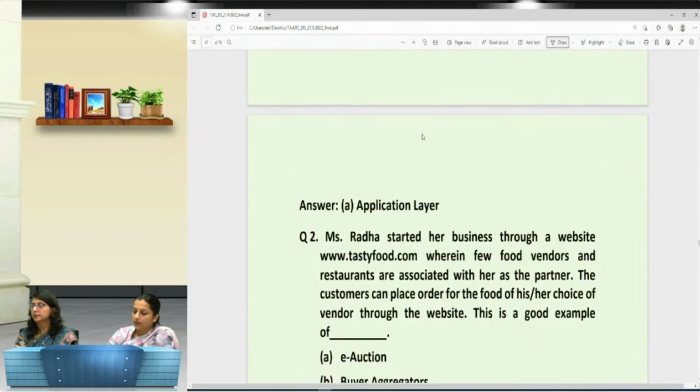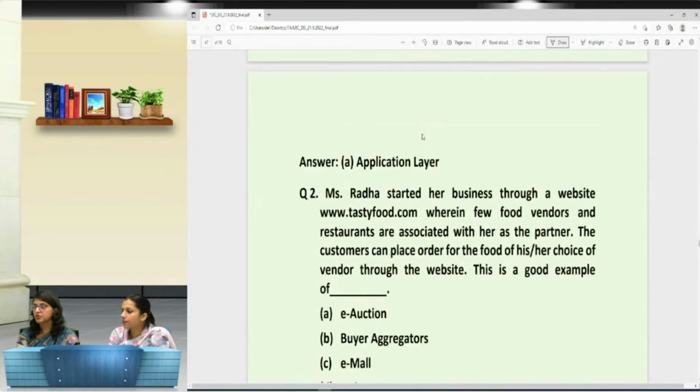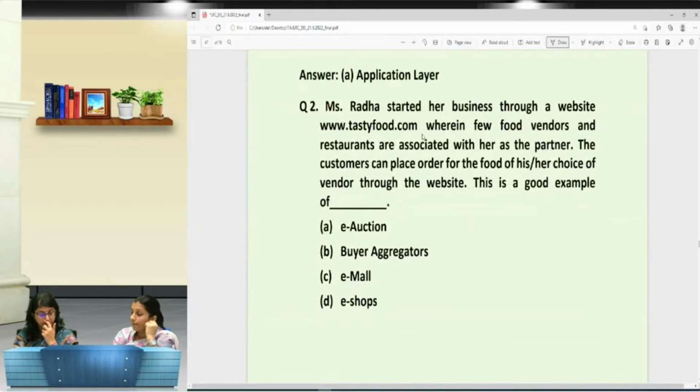Right? Ma'am, Mr. Mondal is asking how we should approach MCQs and cases. Do we do it as soon as we complete a chapter, or at the end after completing all the chapters? See, there are questions which are chapter based, and then we have integrated case scenarios which are based on the entire syllabus. So when we are doing a chapter, you can always do its questions after the completion of each chapter. This will ensure that all the independent MCQs are covered. The independent MCQs belong to a particular chapter, and you do them at the end of each chapter, right?